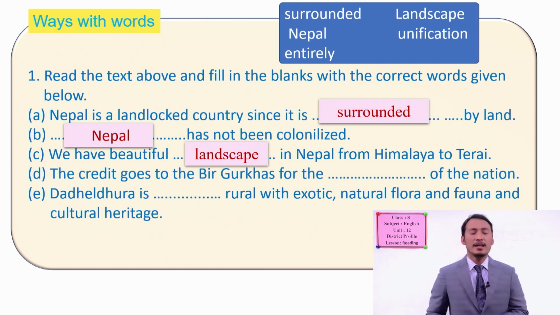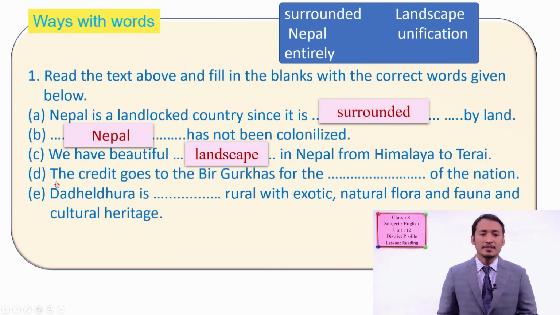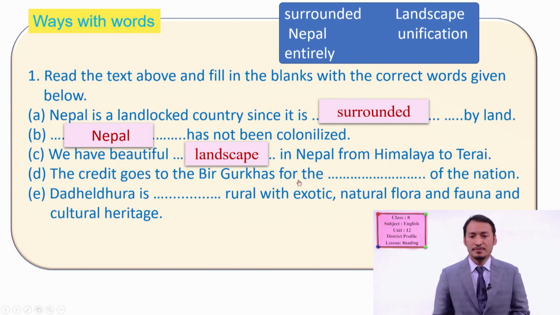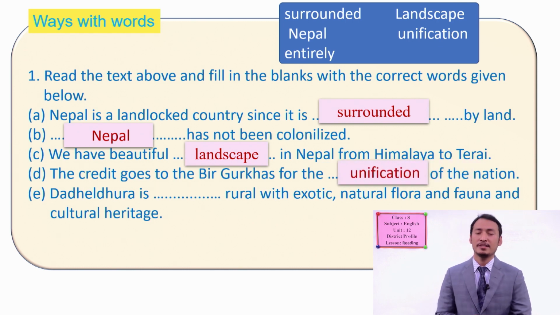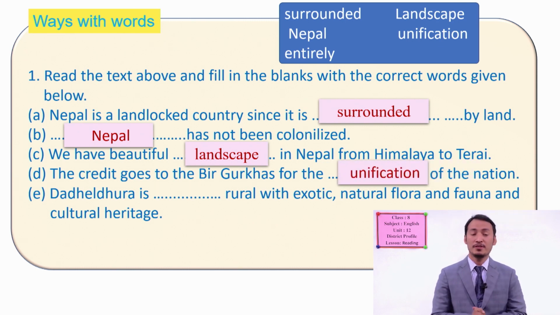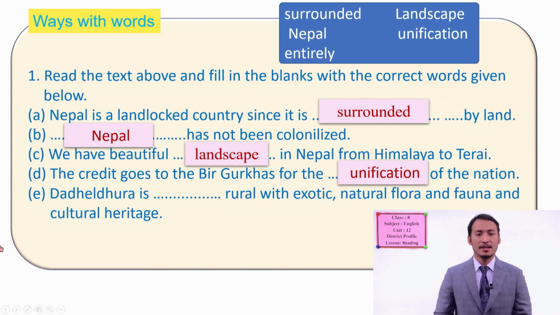Okay, students, now sentence D is, the credit goes to the Bir Gorkhas for the unification of the nation. What did the Bir Gorkhas do? They made the nation one. So that is unification. So the sentence becomes, the credit goes to the Bir Gorkhas for the unification of the nation.